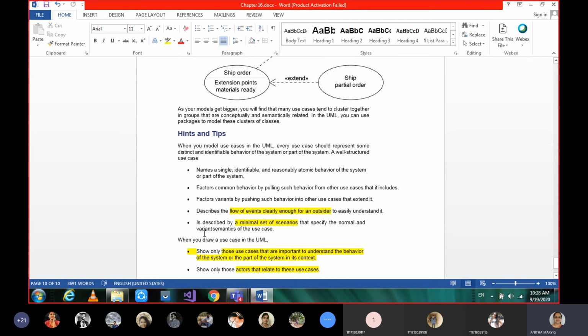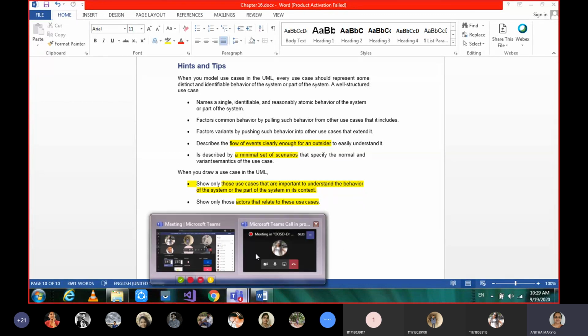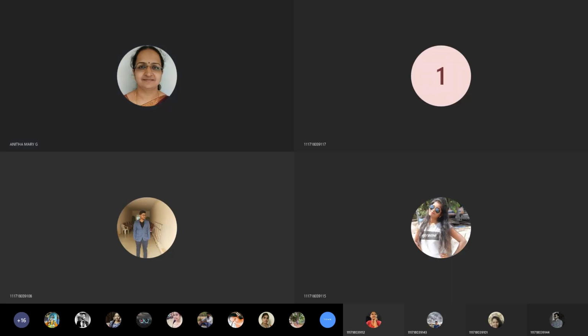When we draw the use case diagram in UML, we have to show only those use cases that are important to understand the behavior of the system given, or part of it, whatever is asked for, not making it too complicated. And show only those actors that relate to the use cases you have specified. Other than that, we should not make the diagram or model very complex. So these are the topics I wanted to cover today. These are the things about use cases.